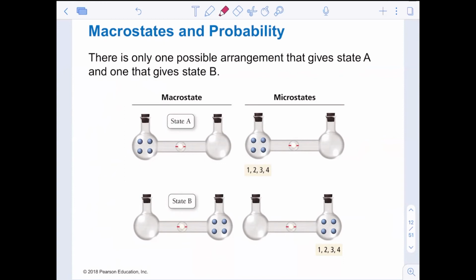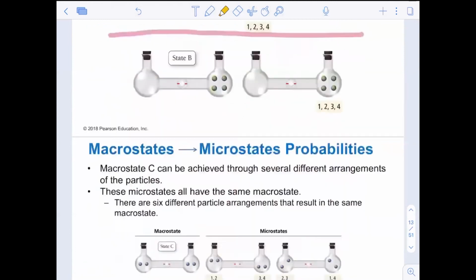Notice in microstate and macrostate A, this is A up here on the top left-hand side, all 4 atoms are identical and all 4 atoms exist in the 1, 2, 3, 4 quadrant. There's specific points there. Same thing with state B on the bottom, 1, 2, 3, 4 atoms. And in the microstate, we can label those positions as 1, 2, 3, and 4.